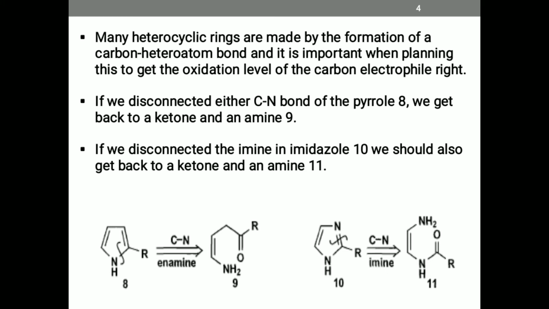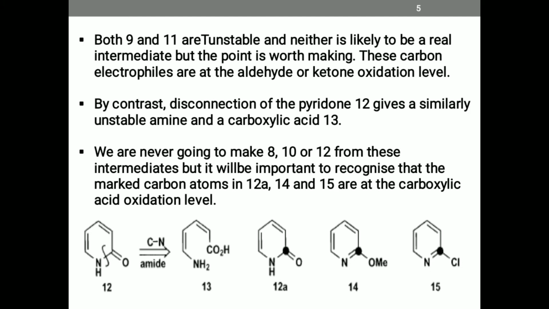Many heterocyclic rings are made by the formation of a carbon-heteroatom bond. If we disconnect either C-N bond of pyrrole 8, we get back to a ketone and amine containing structure 9. If we disconnect the imine in imidazole 10, we should also get back a ketone and amine in structure 11. Both 9 and 11 are unstable. These carbon electrophiles are at the aldehyde or ketone oxidation level.